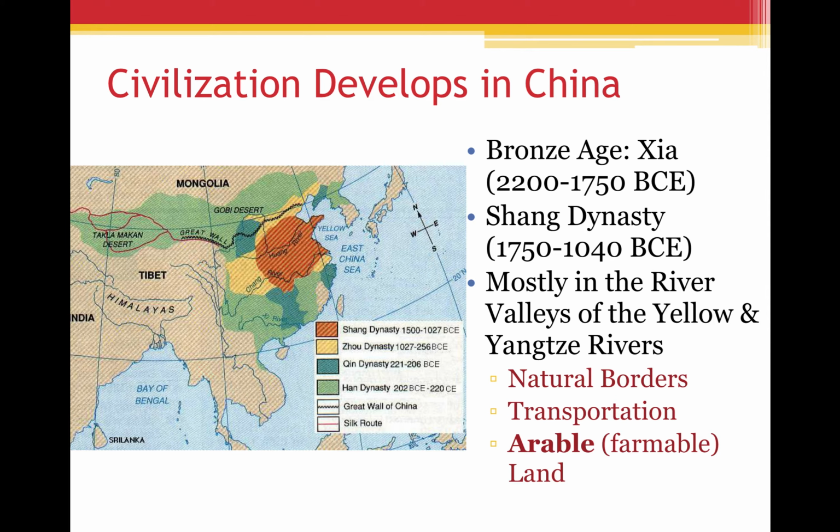That's actually why most ancient civilizations begin in river valleys: it provides them with farmable, or arable, land. Those rivers that the civilizations began around, which you can see in the map on the left, also functioned as natural borders for the civilization, and also, of course, provided transportation. So those are some of the key reasons why the civilizations began in ancient China where they did. Oh, look at these fancy graphics.